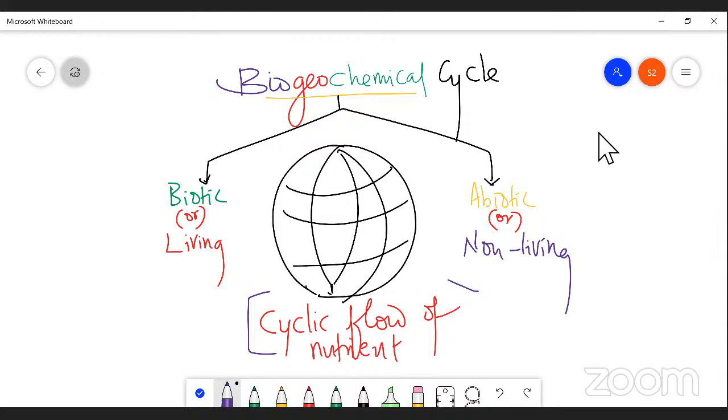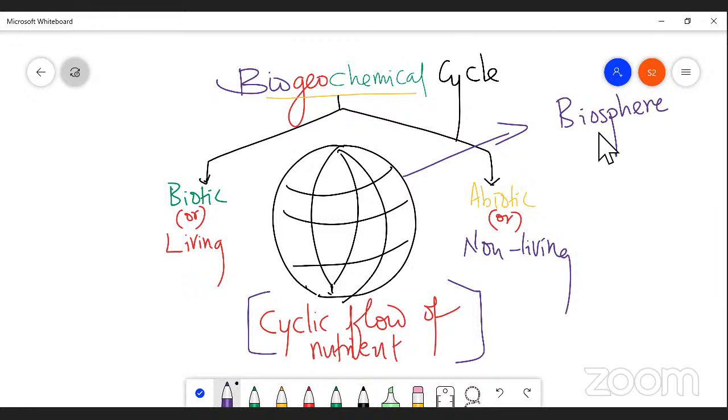That's why the earth is the largest biosphere. Earth is the largest biosphere. So there is a continuous flow of energy, continuous flow of nutrients from one factor to another factor. I mean, from the biotic factor to abiotic factor, or from the living organism to non-living organism, right? So there is a continuous flow of energy, flow of nutrients from biotic to abiotic. This is called the